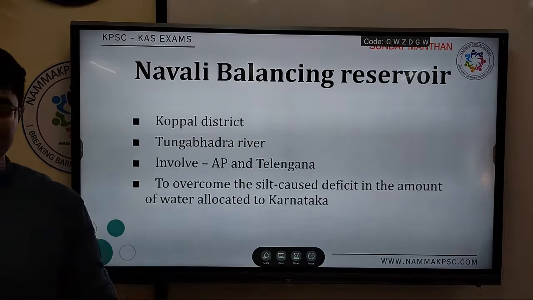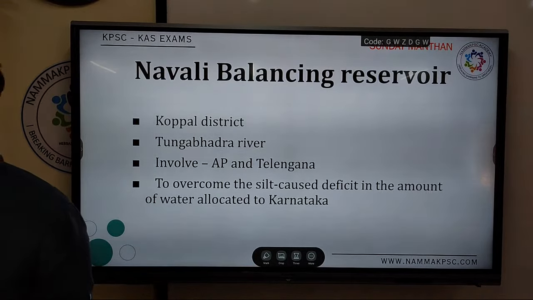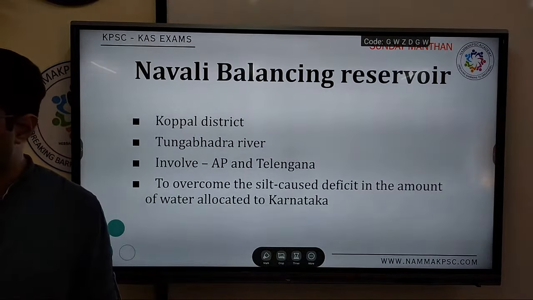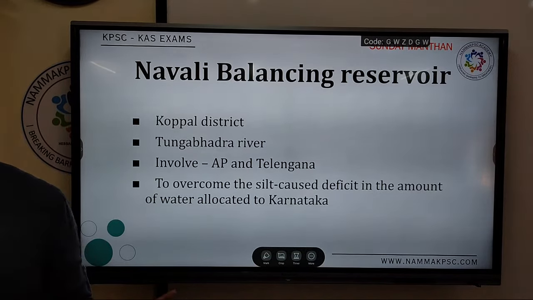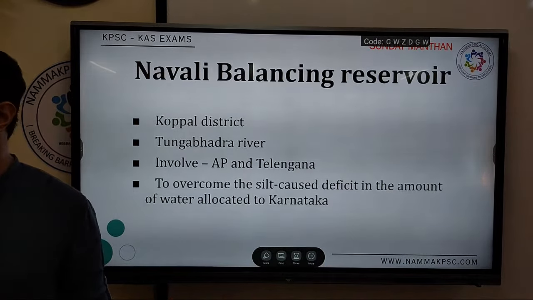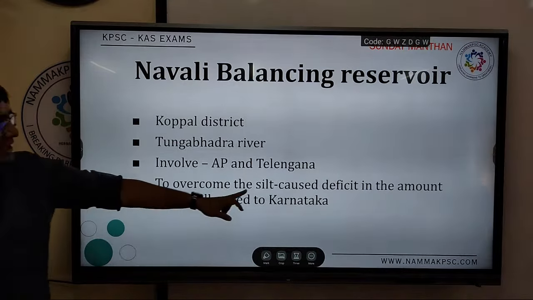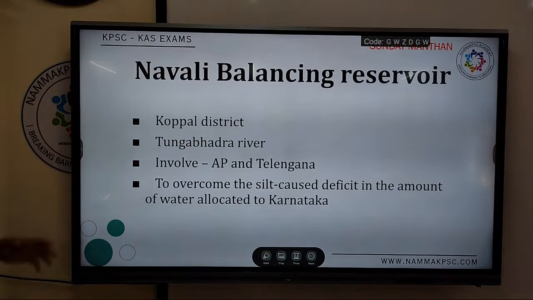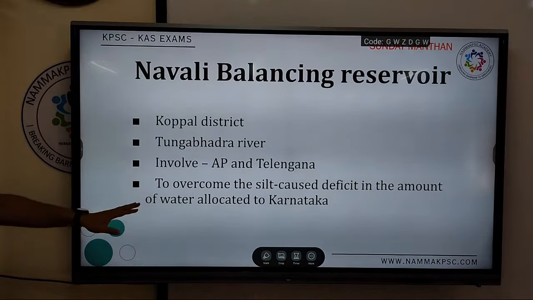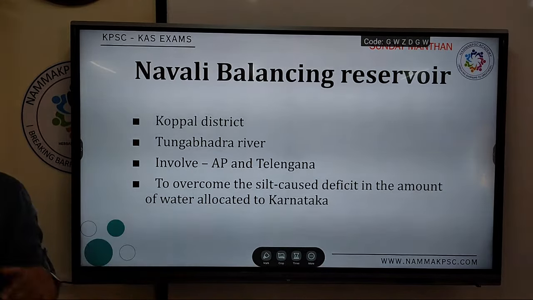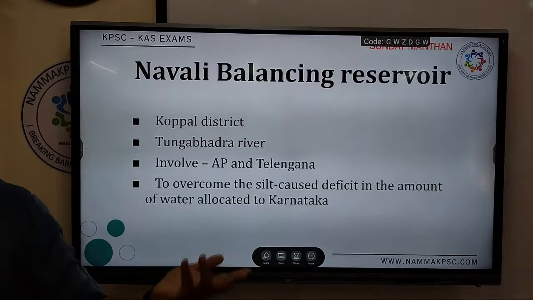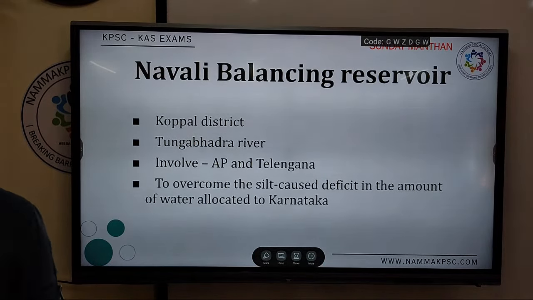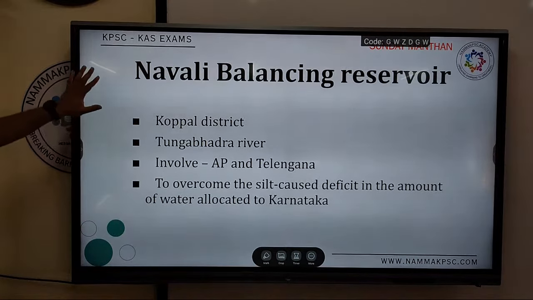Therefore it is necessary that we build new reservoirs so that whatever water share has been allocated for Karnataka can be stored properly. This is to overcome the silt, which has led to a deficit of water being stored, and Karnataka is not able to utilize all the water that has been allocated for it. So this is proposed to be built in Koppal district, for the Tungabhadra river.